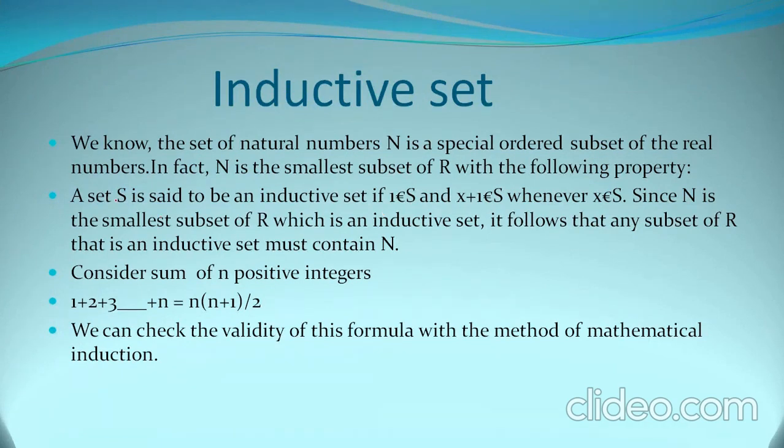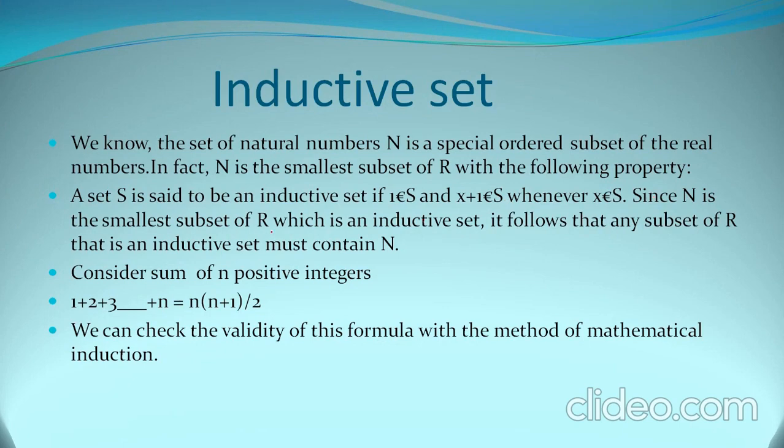What is the property? A set S is said to be an inductive set. कोई भी set को हम inductive set कब बोलते हैं? If 1 belongs to S, अगर 1 उस set का element है, and x plus 1 belongs to S whenever x belongs to S. यदि x plus 1 S को belong करे जब भी x S का element हो. For example, in set of natural numbers, we know that 1 belongs to set of natural numbers, 1 is a natural number, and if we add 1 to 1, that is 2. 2 is again a natural number. Then if we add 1 to 2, that is 3. That is again a natural number. In this way, this condition is satisfied.